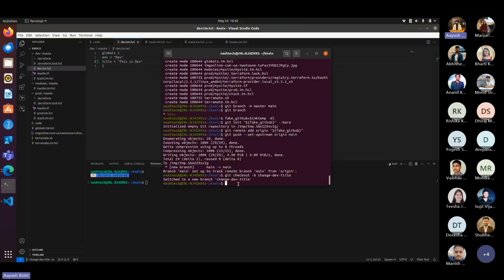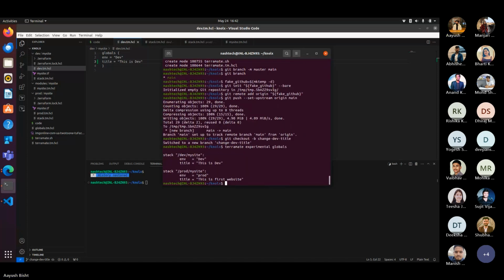As we build more complex stacks, seeing how the globals are evaluated in a stack can be helpful. For that, we can write the command terramate experimental globals. As you can see, the values for globals in each of the environments are present here. For dev, it is "This is dev", and for prod, it is "This is first website".